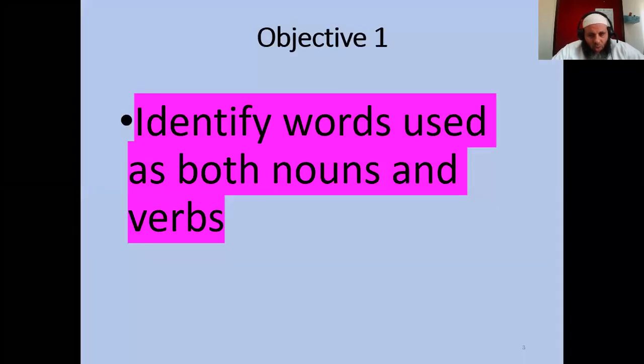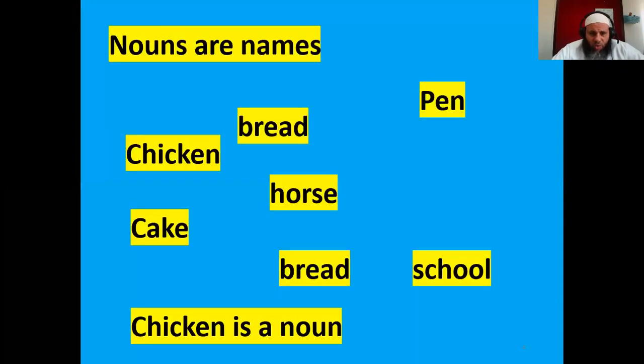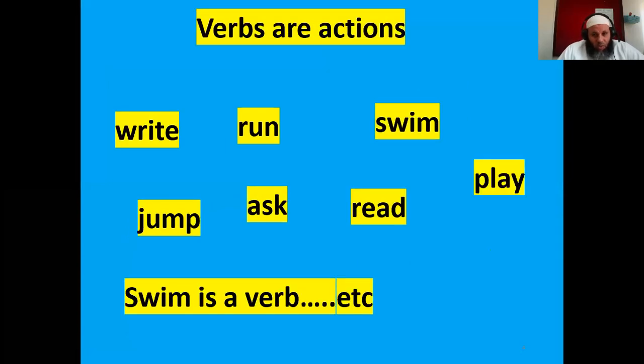Today we will identify words used as both nouns and verbs. So first, what is a noun and what is a verb? The nouns are names. Names like what? Like the names of people, the names of things. So a word like chicken is a name, bread is a name, a pen is a name, and of course a name is a noun. So here we say a chicken is a noun, bread is a noun, a pen is a noun, a cake is a noun, a horse is a noun, and school is a noun. So these are nouns, the names of people or things.